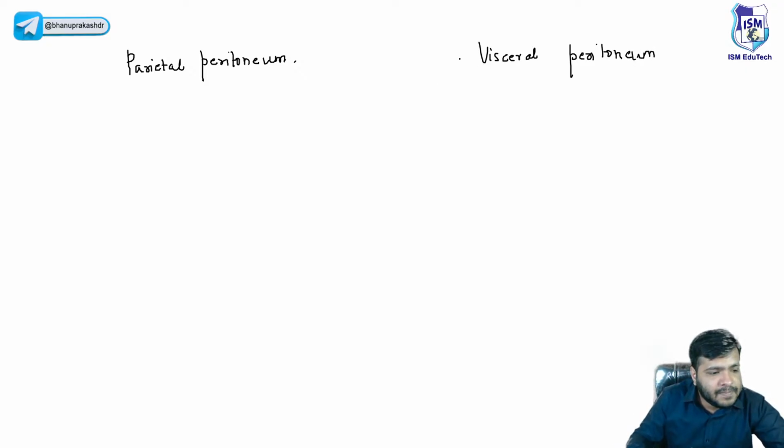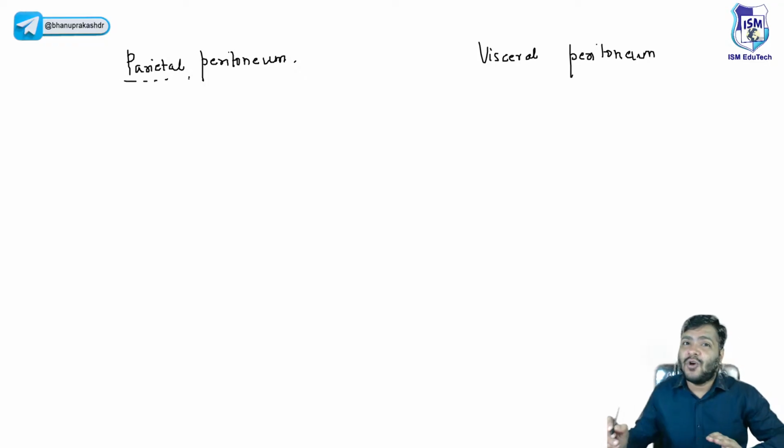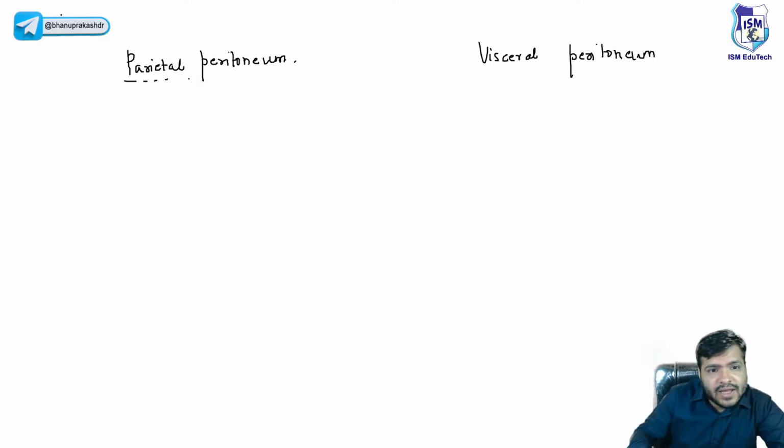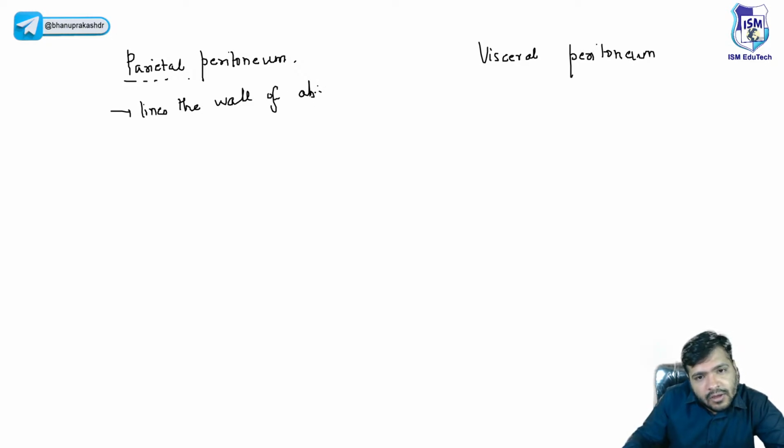Now, parietal peritoneum. What does parietal mean? Body wall. So obviously, use your brain a little bit. You will see that it lines the wall of abdominal and pelvic cavities, right?